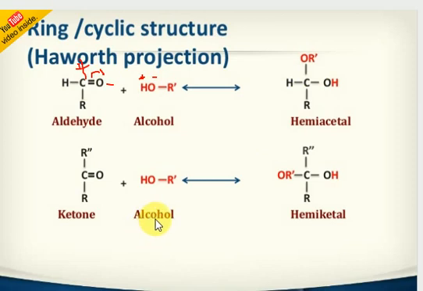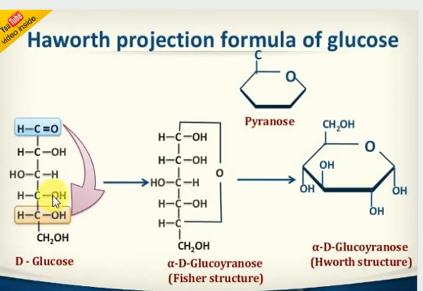Next, there is also the ketone functional group. The ketone functional group also reacts with alcohol and forms a hemiacetal structure. Both react with alcohol and give the hemiacetal. This is called the hemiacetal structure. Look at our representation here.